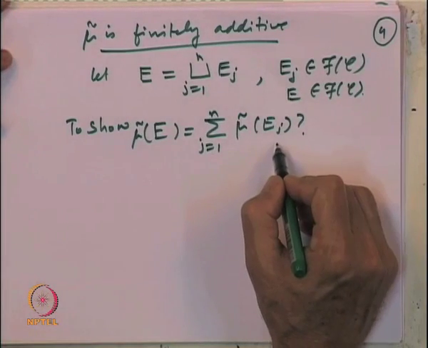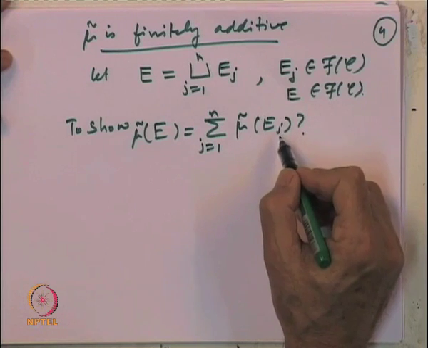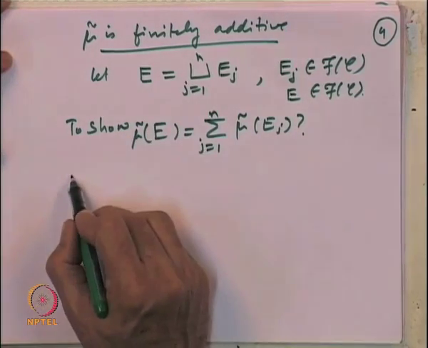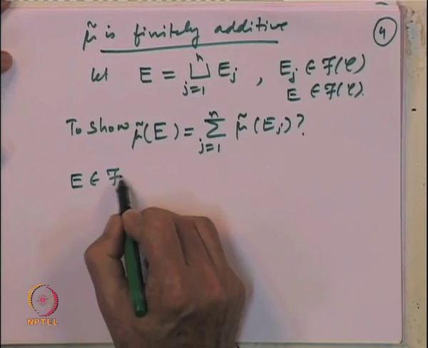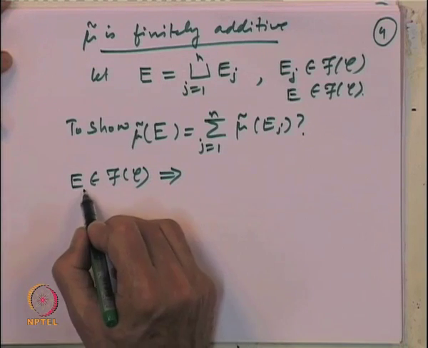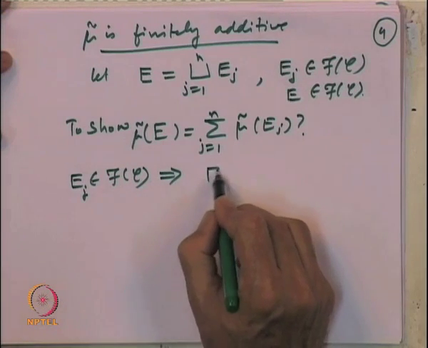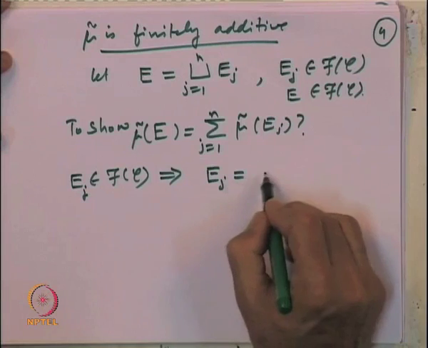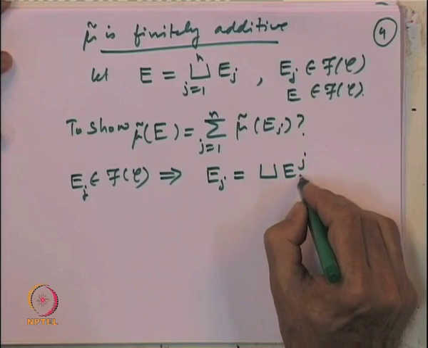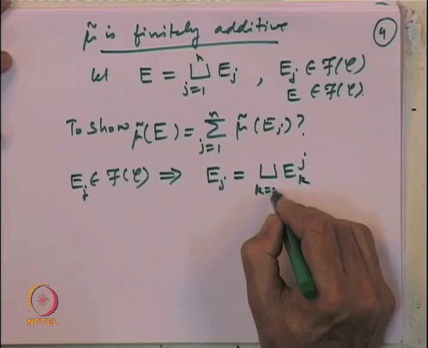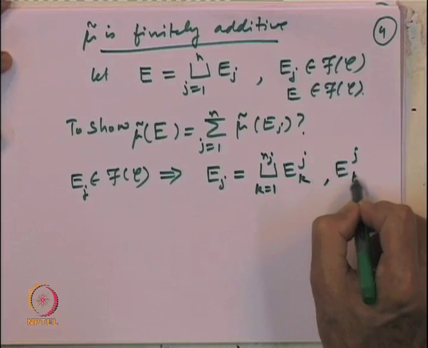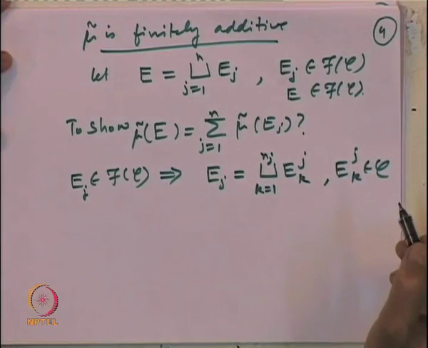Now, to show any such property, we have to go back to the definition of mu tilde of any set. Since E belongs to the algebra generated by C, let us write each E_j. Each E_j belongs to the algebra, so each E_j can be written as a disjoint union of E_jk, k equal to 1 to n_j, where E_jk belong to C for every j and k.